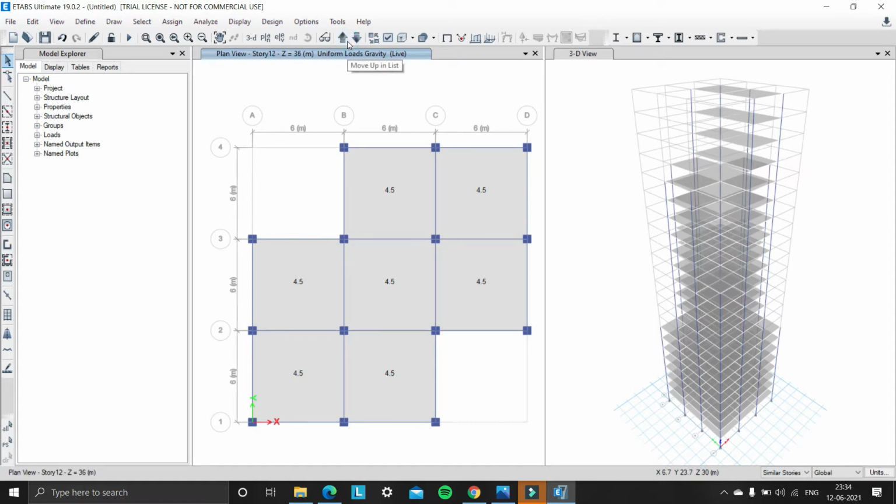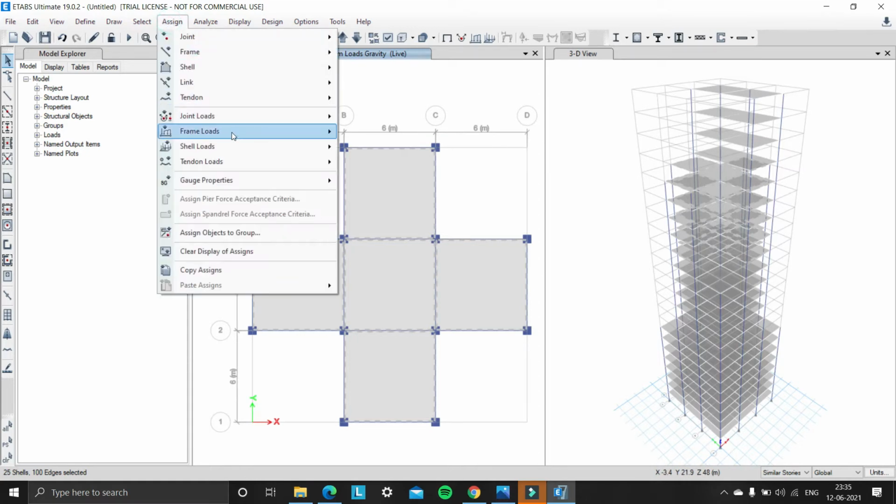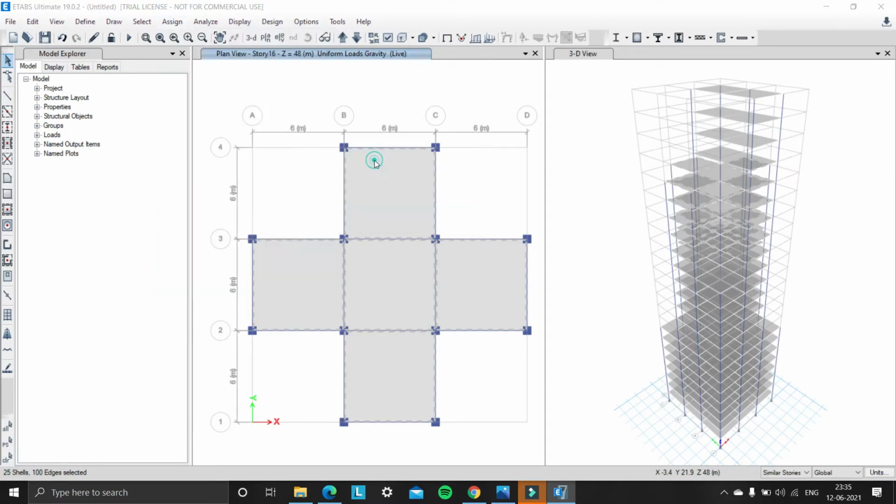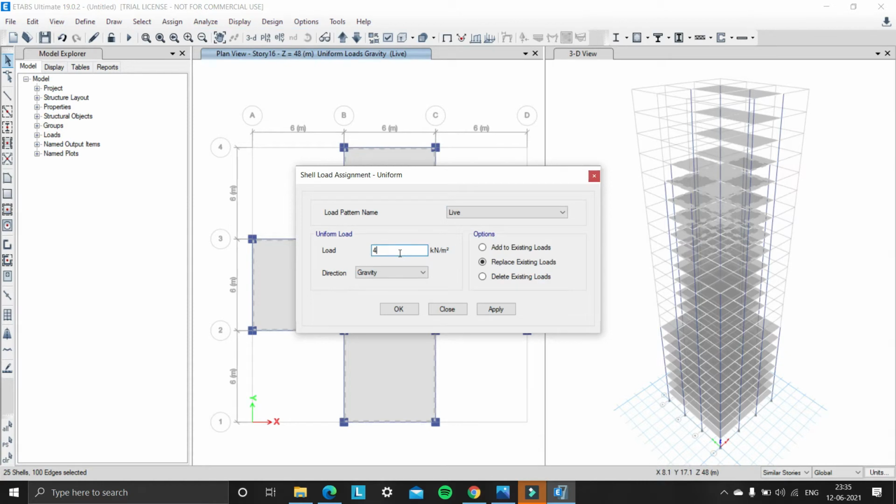Now move to story 16, and select the similar stories and select the shells where we need to apply the live load of 4 kN per meter square. So select the shells carefully and assign the live load of 4 kN per meter square under shell loads, uniform, live load, in the direction of gravity, and click on apply. Okay.